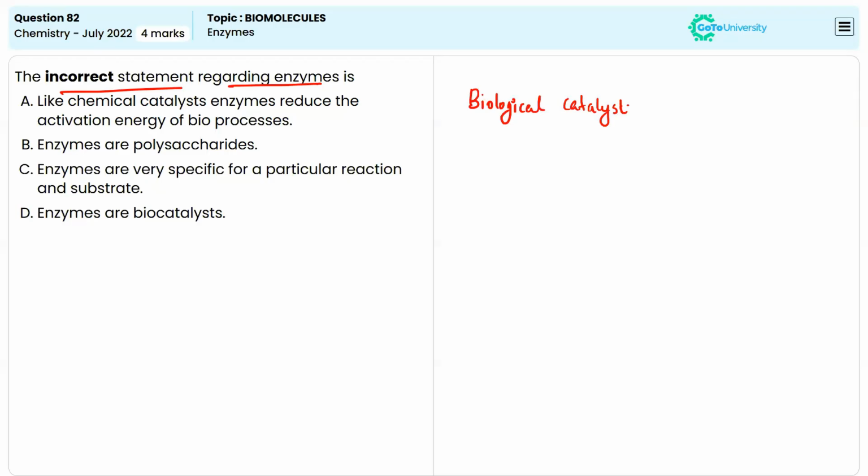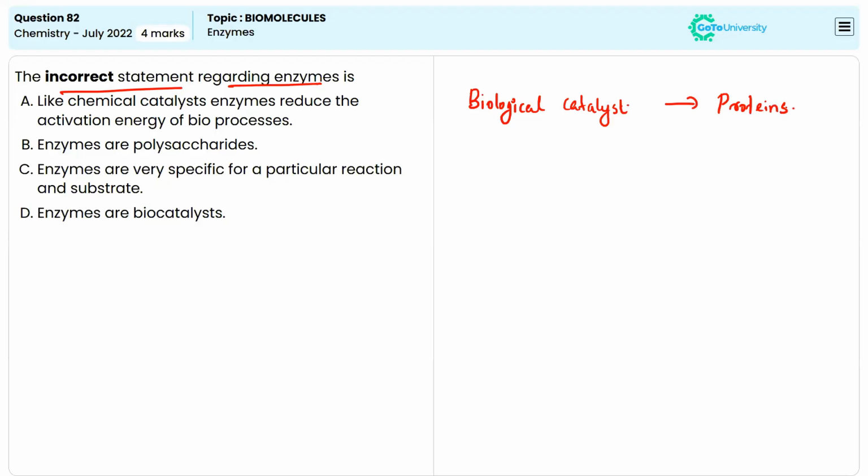What the catalysts are doing, they can speed up the chemical reactions, right? Similarly, the enzymes, which are biological catalysts, can also speed up the processes that take place in our body, in living organisms, without being consumed. And they are mostly proteins and work by lowering the activation energy of the reactions.